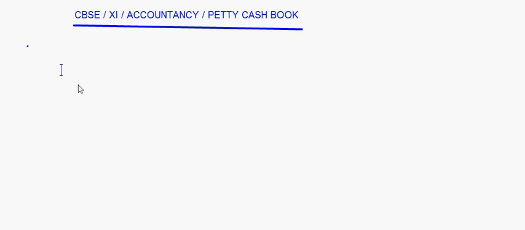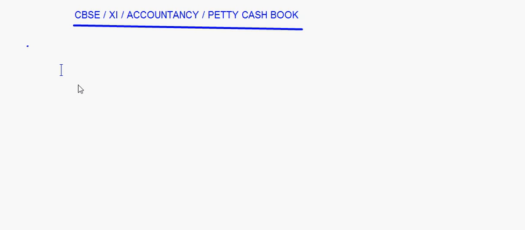If these transactions which involve very small amounts of cash are put in the main cash book, then the main cash book will contain a lot of entries, and it will be a burden on the main cashier to take care of all these small expenses. So it's a better practice to maintain a petty cash book wherein a petty cashier takes care of all these